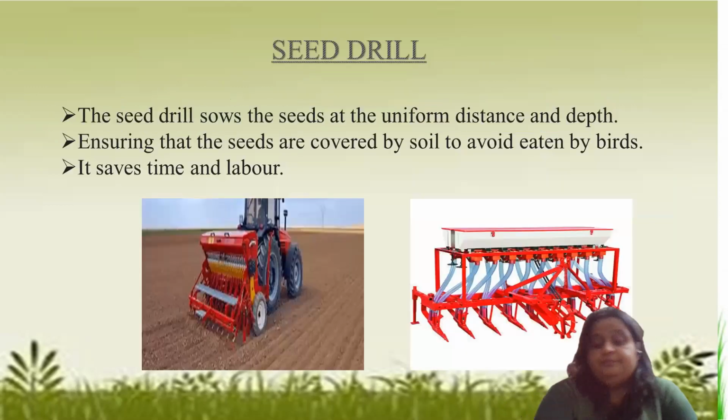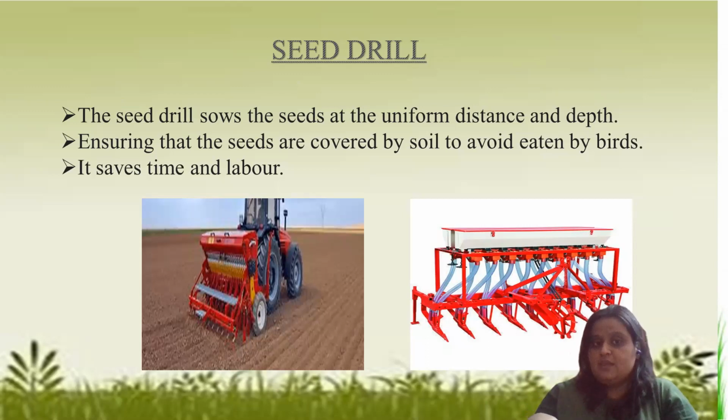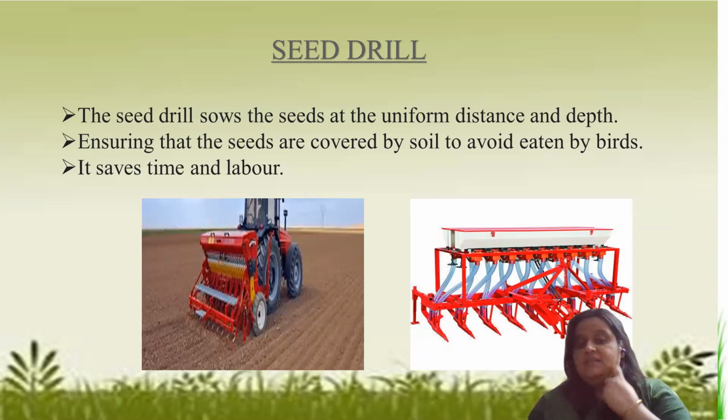So why do we prefer the seed drill over the traditional method or broadcasting? The seed drill sows the seeds at uniform distances and at uniform depth. And this machine helps to cover the seeds properly with soil. If they are not covered properly, what will happen? Birds may come and eat the seeds.